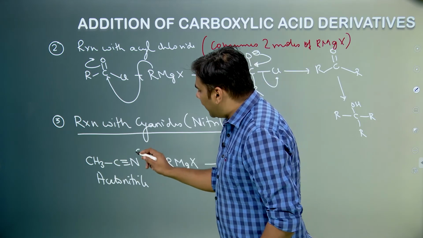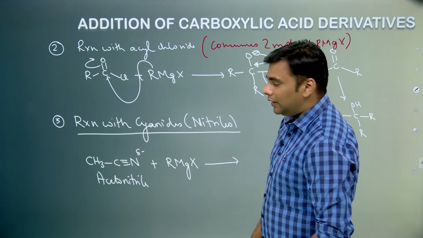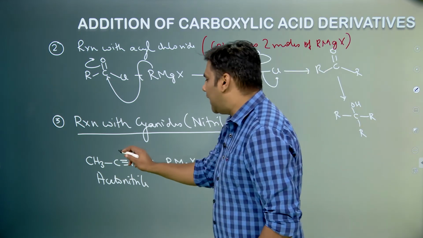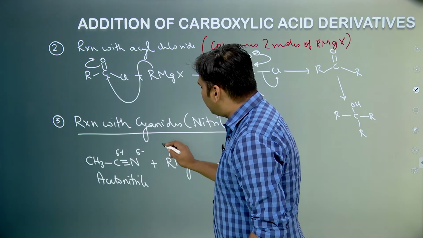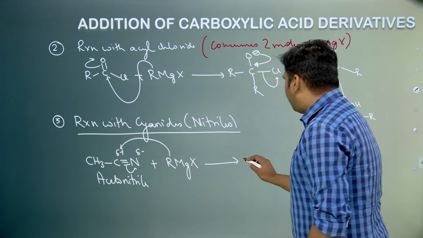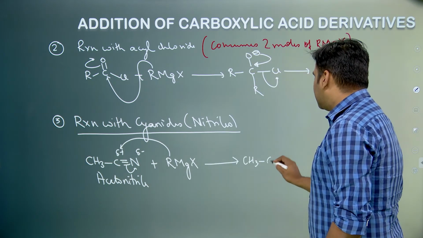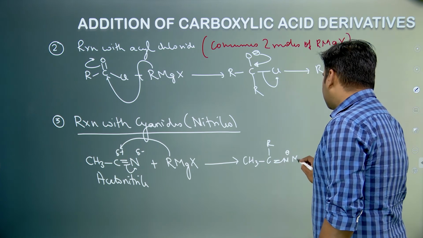So because of this, nitrogen polarizes the pi electron toward itself and has some negative charge on it, and the carbon has some positive charge on it. So the Grignard reagent acts as a nucleophile and attacks at this carbon. The pi electrons are polarized. So we form CH3 C R double bond N negative MgX.